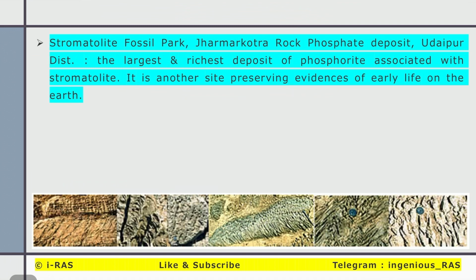Next, stromatolite fossil park, Jhalawar, and Kota rock phosphate deposit, Udaipur district. So the largest and richest deposit of phosphorite associated with stromatolite is found in Udaipur, and it is another site preserving evidence of early life on the earth. Basically, the vegetation and the animals of that time got trapped in this kind of rocks, and they became fossils. And today, by the carbon dating technique, we find out how old they are.